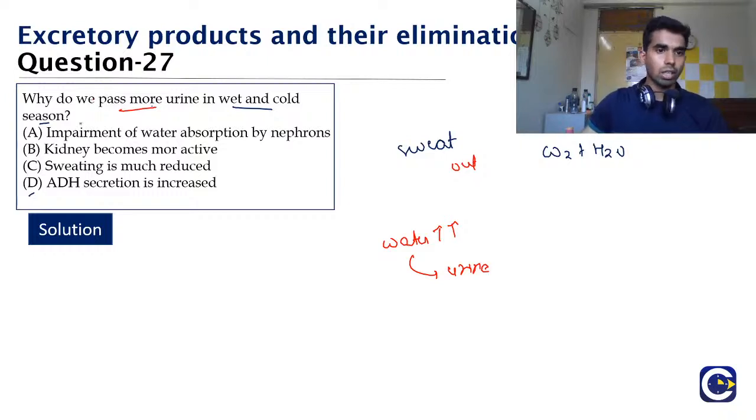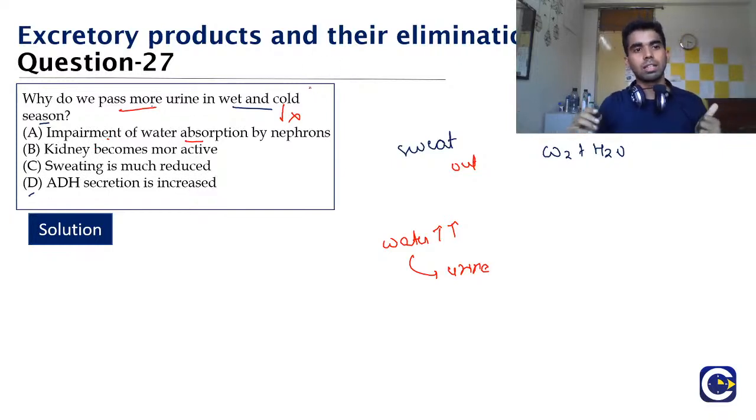And we can rule out the other options also. Impairment of water absorption doesn't occur, because cold temperature doesn't destroy or impair the nephrons. Kidney doesn't become more active. Most of the body parts become active in warm or hot temperature, so cold temperature doesn't do that.